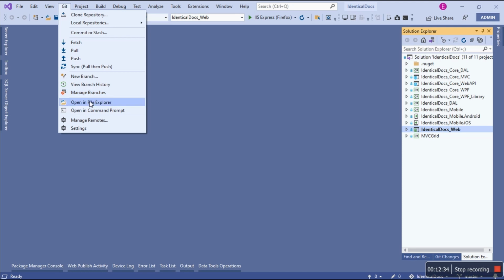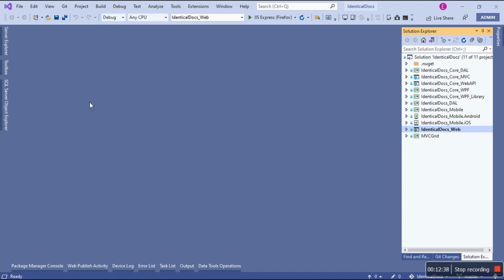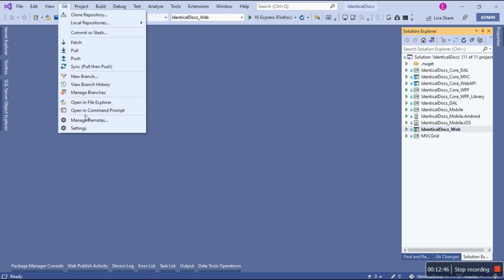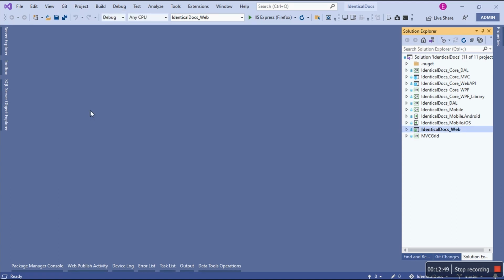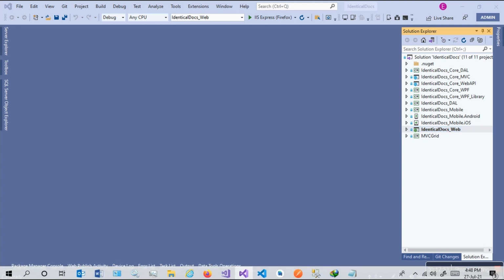And then you can open in File Explorer. Let's see what it does. What are you going to open in File Explorer? Are you going to open this solution in File Explorer? I can't wait to see. And then you can open the command prompt. I want to try this one. I keep on clicking stuff. Yeah, I don't see any activity.